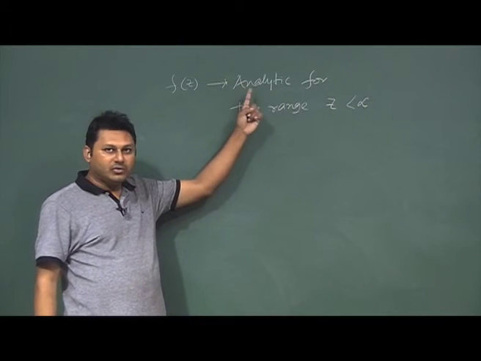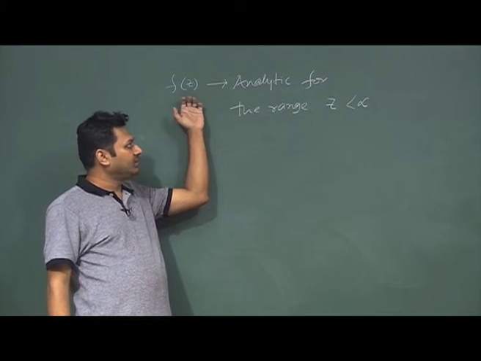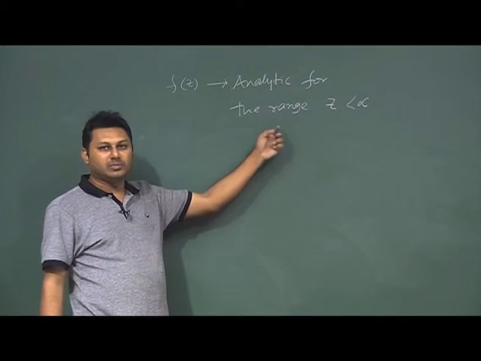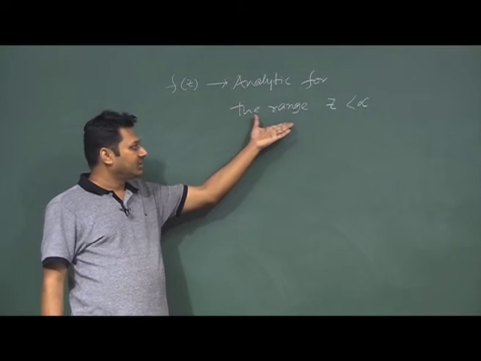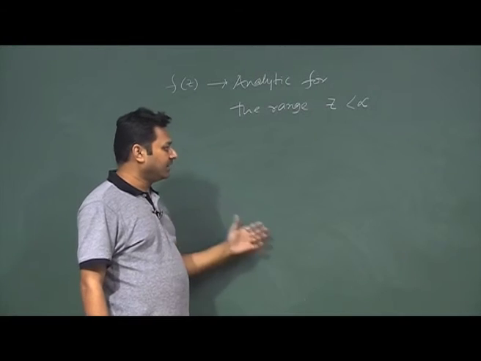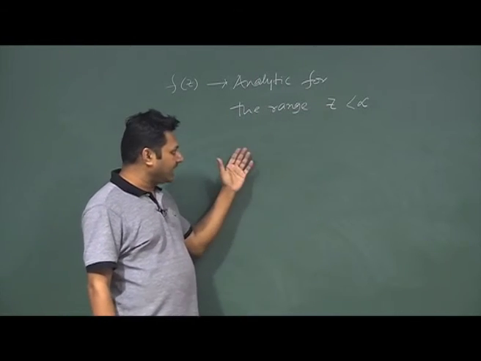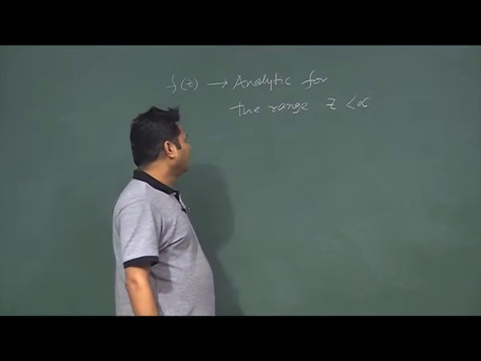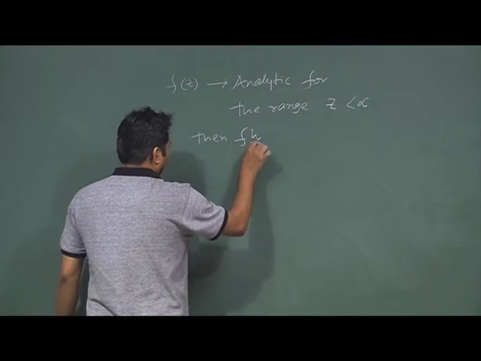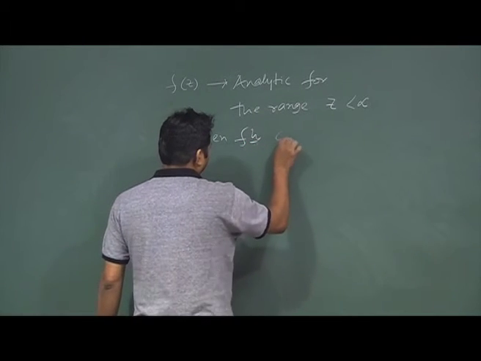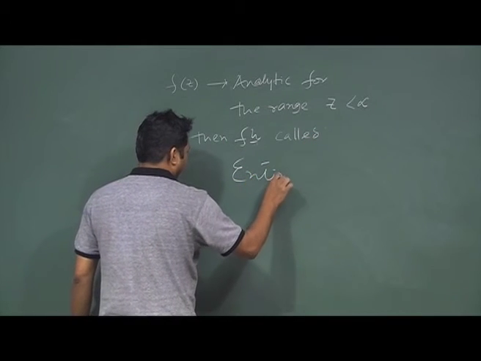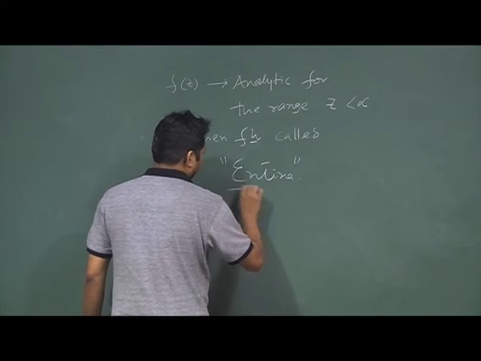that means I find a function which is analytic, that means it has a derivative at some z and also in the neighborhood of z, but I am saying that the range of this z is less than infinity, that means almost the entire plane except the z tends to infinity point, then this function has a special name called an entire function. This is called the entire function.